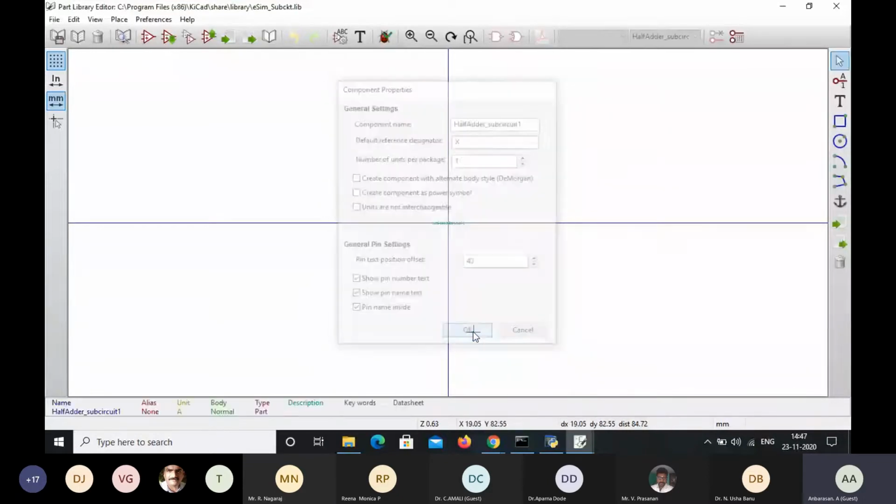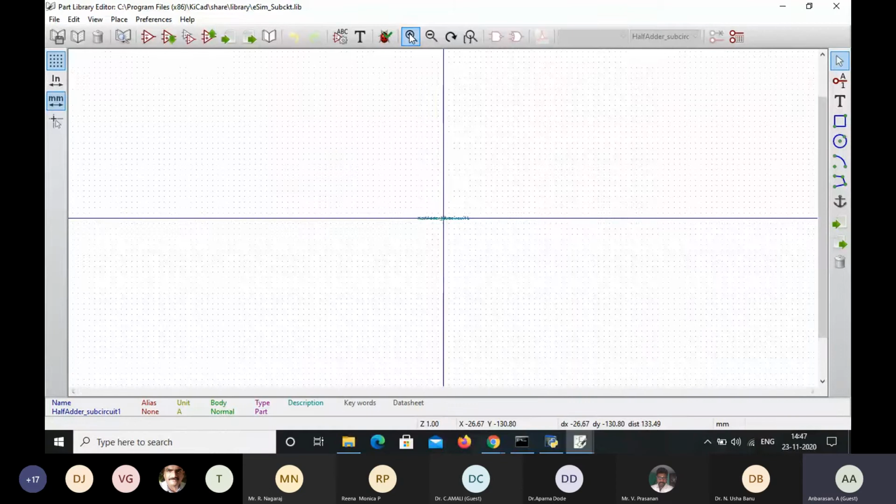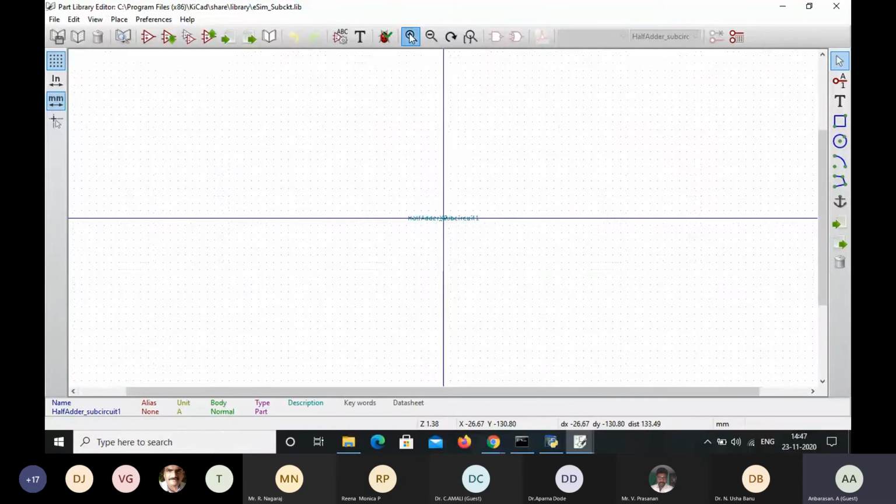and then click OK. Now just zoom in, press F1, or this half adder underscore subcircuit 1. So this is my subcircuit name, half adder underscore subcircuit 1. And next I'm going to design the subcircuit. How am I going to design the subcircuit? By using this.